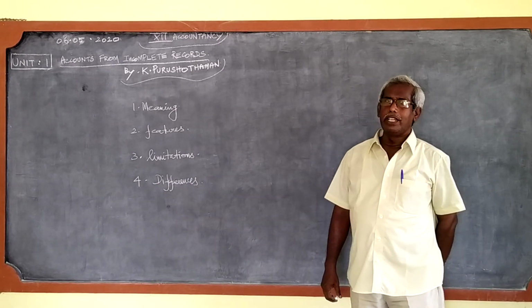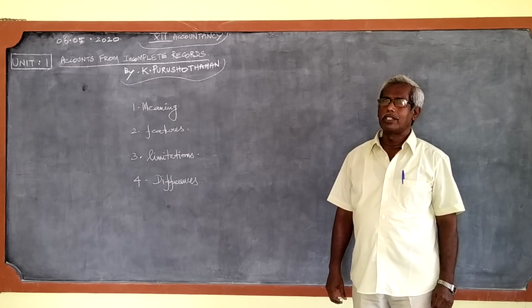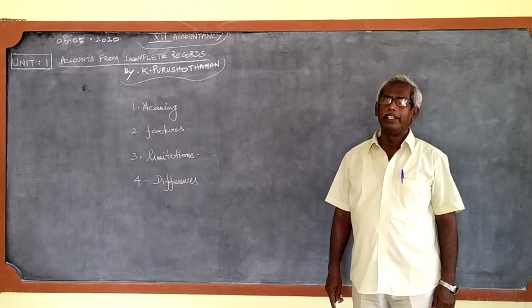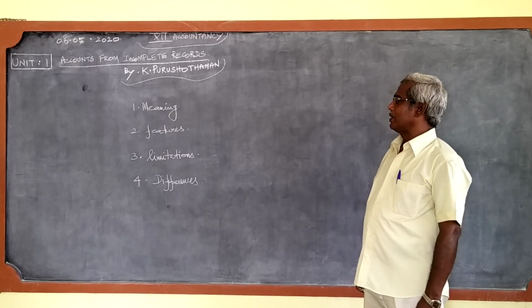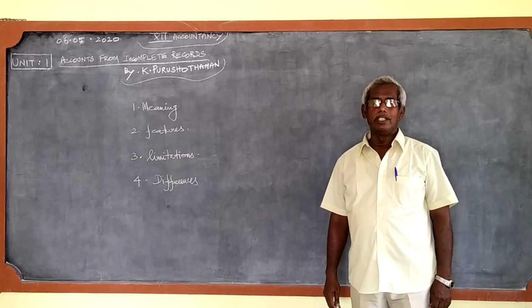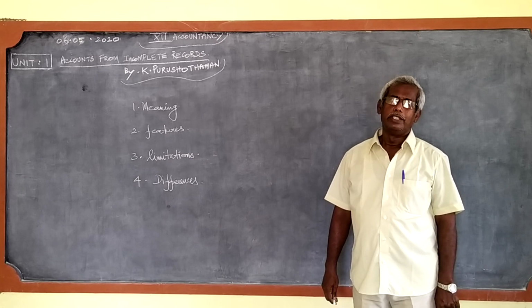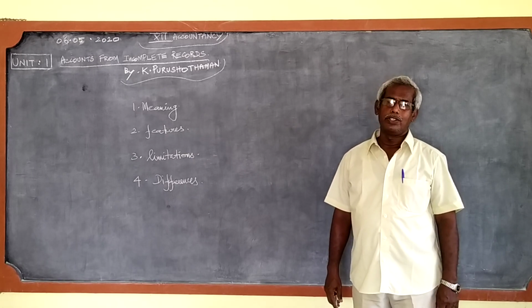The single entry system or incomplete records is useful to find the profit or loss of a small concern, whereas for a big concern this method is not useful. They follow only the double entry system.